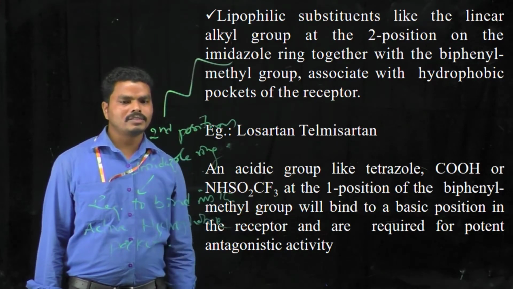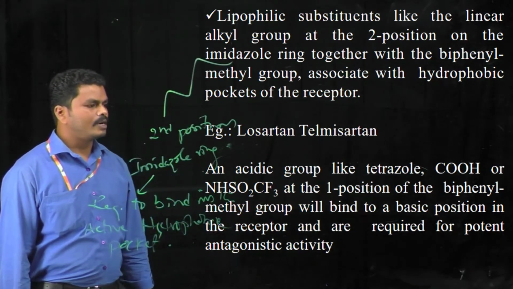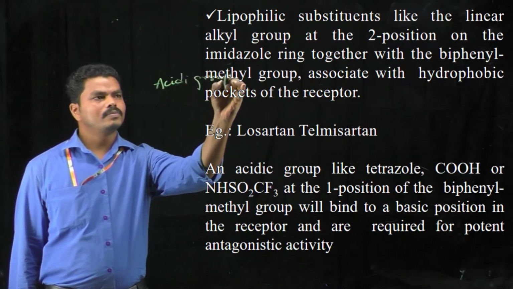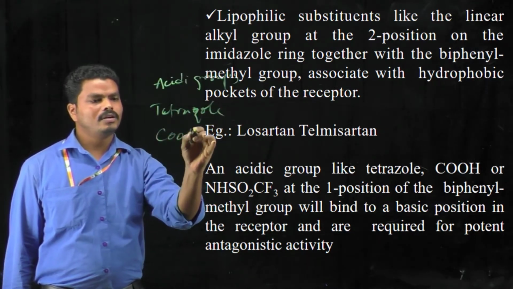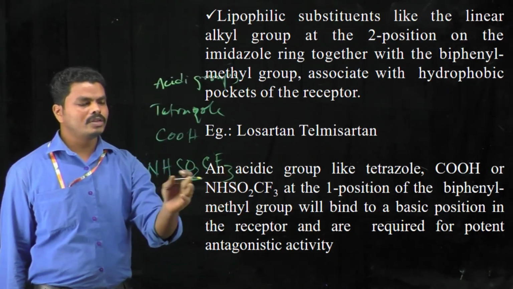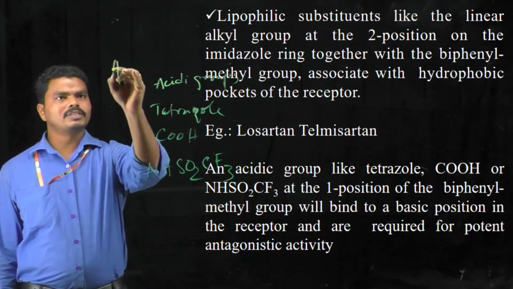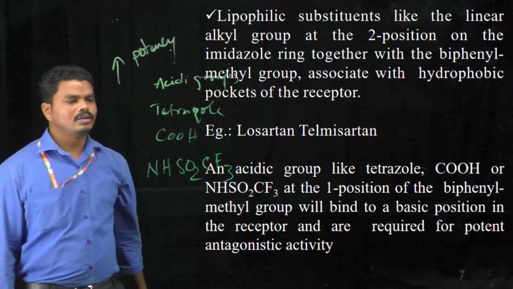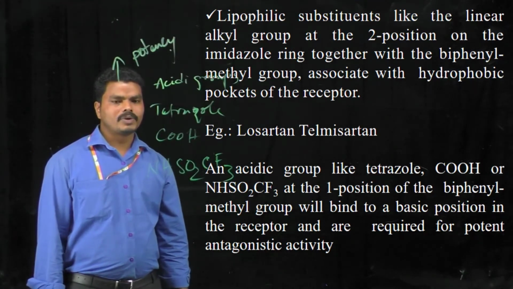Some of the acidic groups like tetrazole or carboxylic acid at the first position of the biphenyl methyl group can increase the potency of a particular compound. So the presence of acidic groups like tetrazole, carboxylic acid or trifluoroaminosulfoxyl groups at the first position of the diphenyl ring will increase the potency of that particular compound. And this is about the structure activity relationship of angiotensin receptor antagonists.